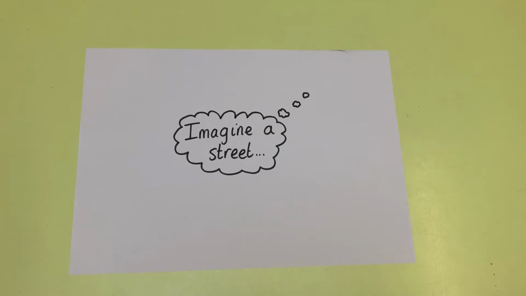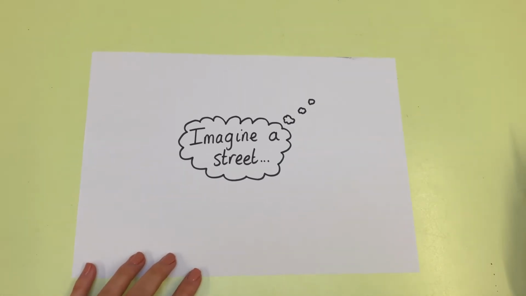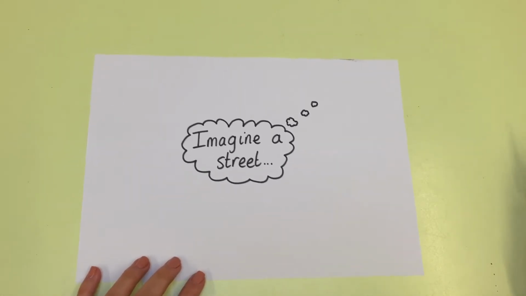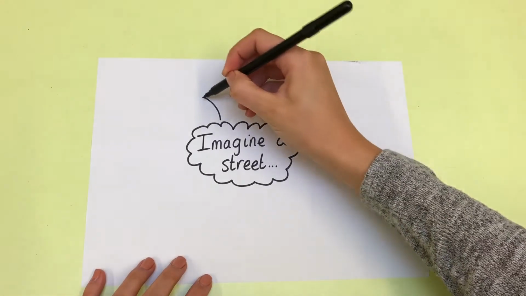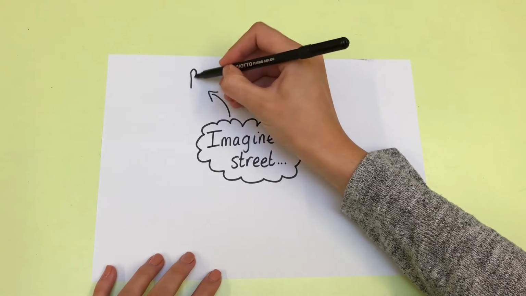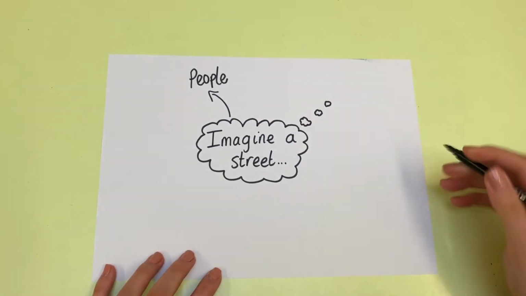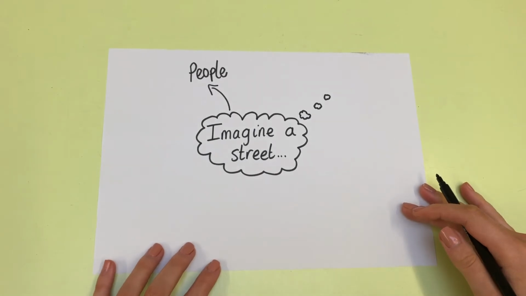During the Great Fire of London, I know that there were lots of people that would have been running around the streets trying to escape the fire. So I think they would be feeling very terrified, these people. They might even be crying. So I think we can describe the people who are going to be in the streets.